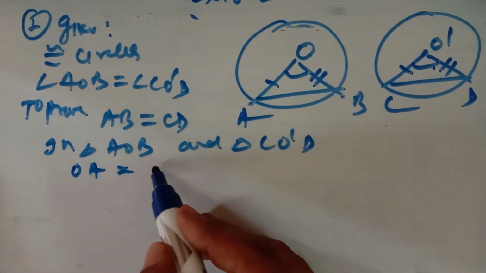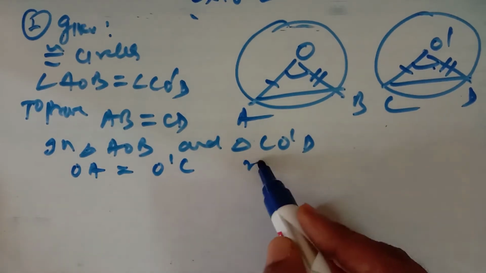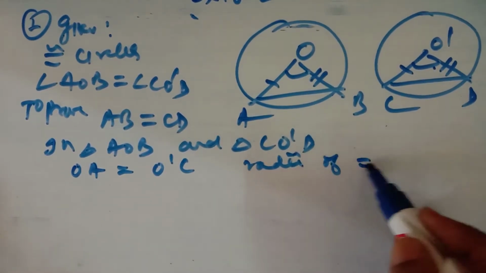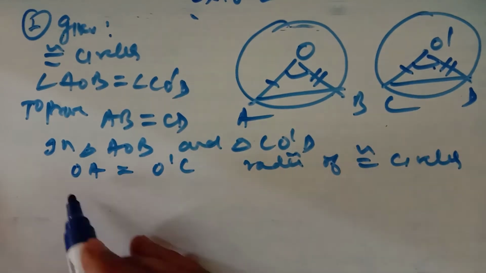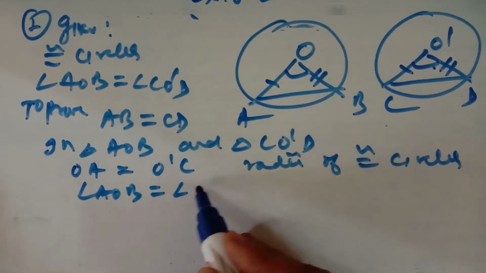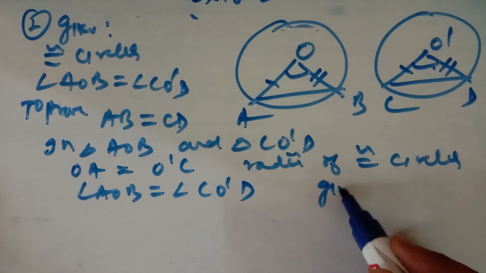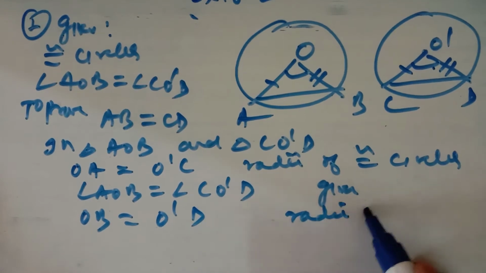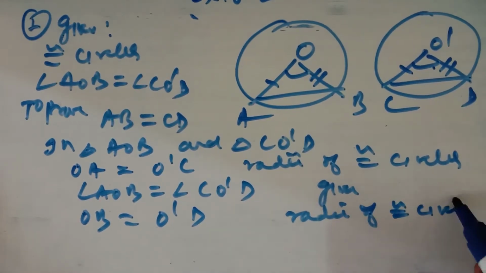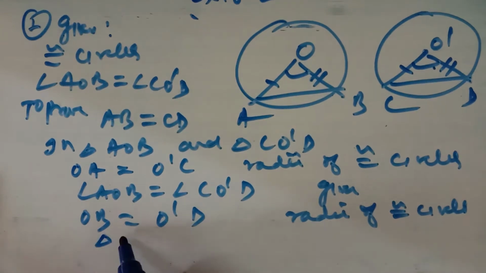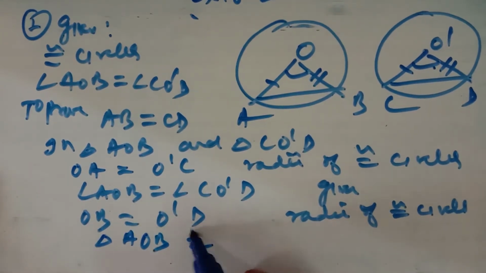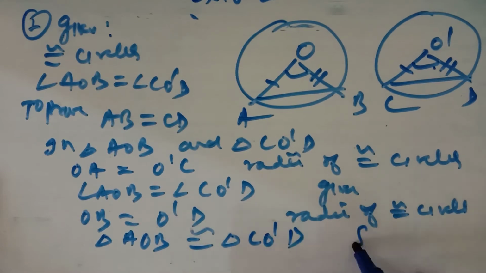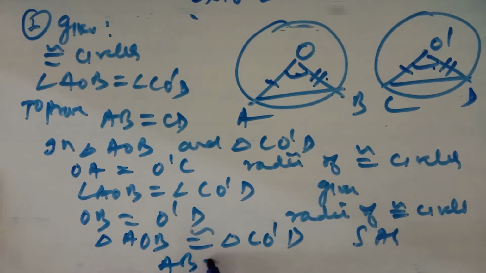OA is equal to O dash C, radii of congruent circles; angle AOB is equal to angle CO dash D, which is given; and OB is equal to O dash D, again radii of congruent circles. So triangle AOB is congruent to triangle CO dash D by side angle side. So AB is equal to CD, by corresponding parts of congruent triangles.